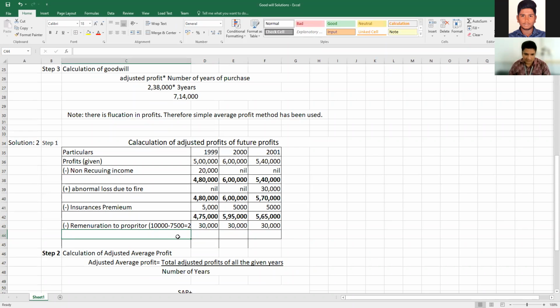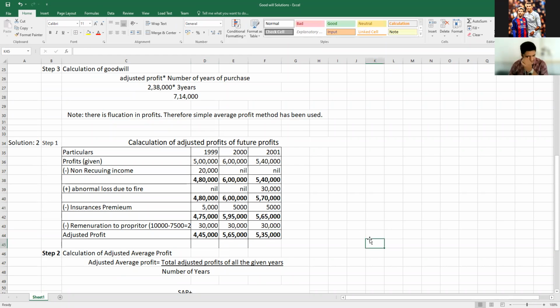30,000 rupees. Now the adjusted profit. For the first year, we have 4,75,000 minus 30,000, you will get 4,45,000. For the second year, 5,65,000. For the third year, 5,35,000.